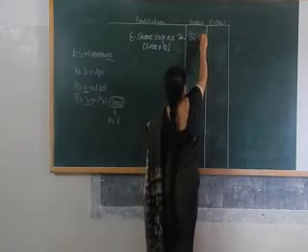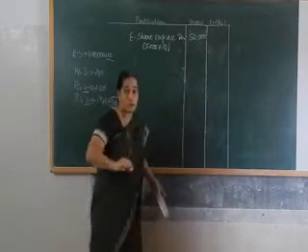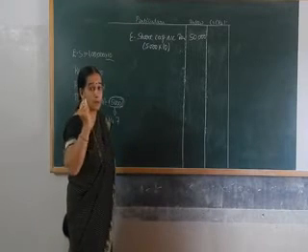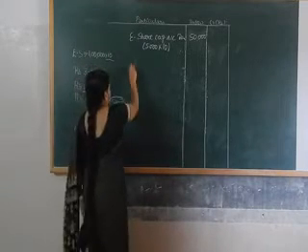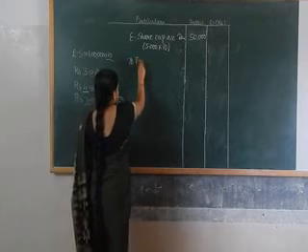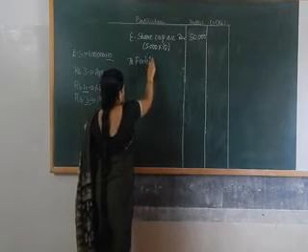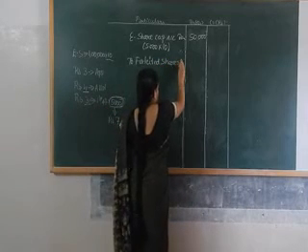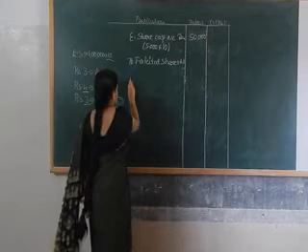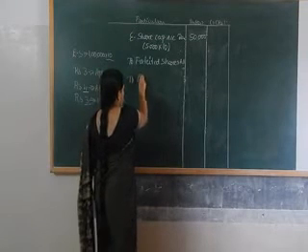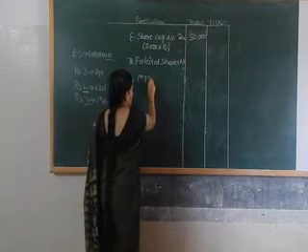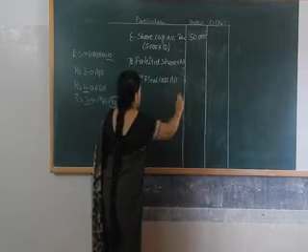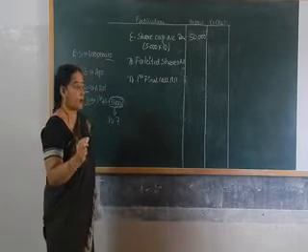That is 50,000. Now, if the shares are forfeited, two accounts will be credited. That is forfeited shares account and first and final call account.